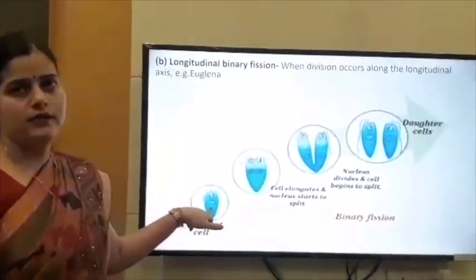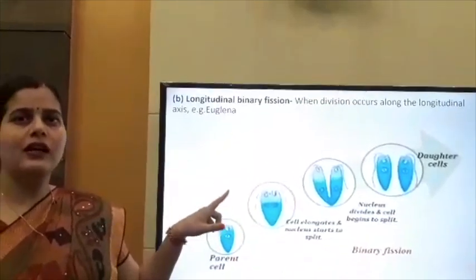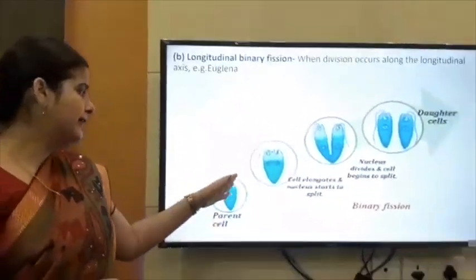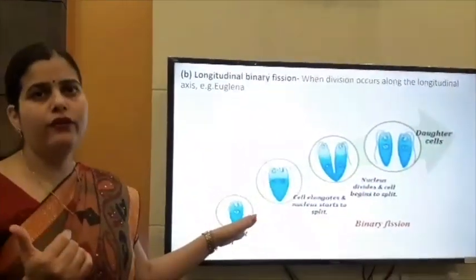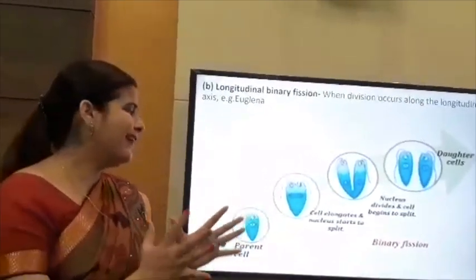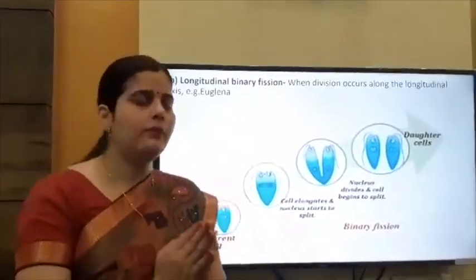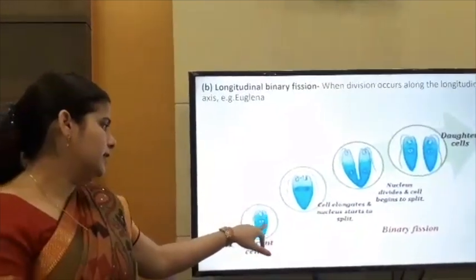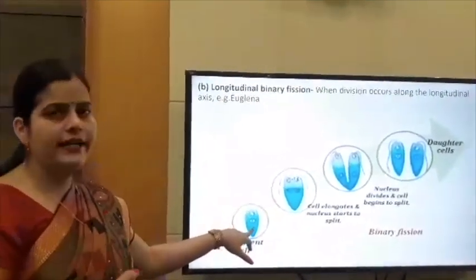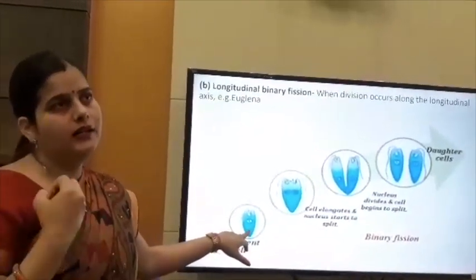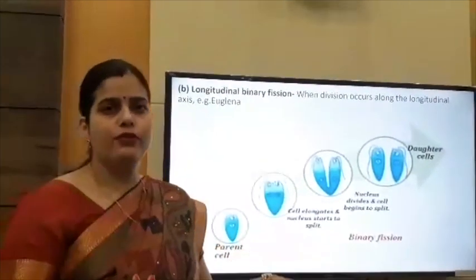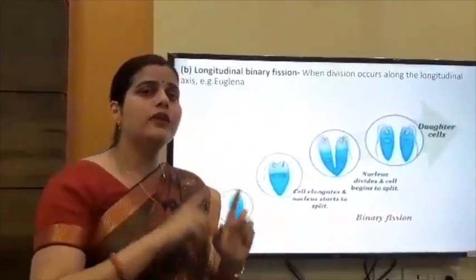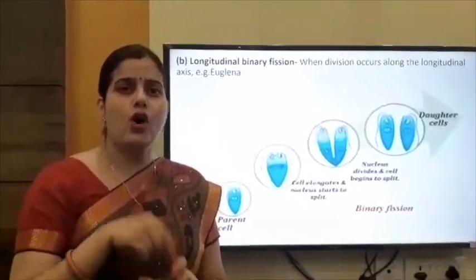They have chloroplast. This is a character of plant, and they don't have a cell wall. It is a character of animal. So it is an interlink between animal and plant. When it receives light, then it synthesizes its own food with the help of photosynthesis, and at that time the mode of nutrition of euglena is autotrophic.